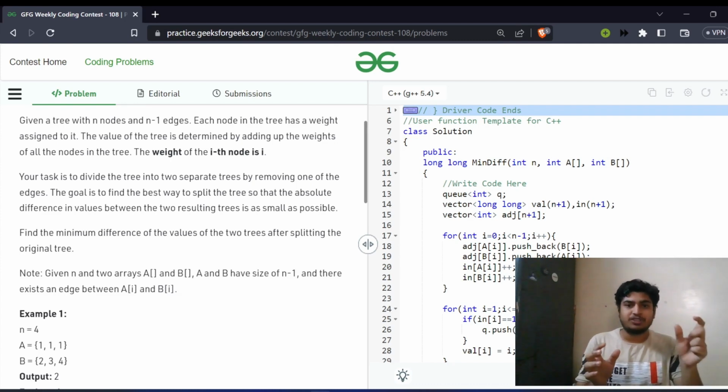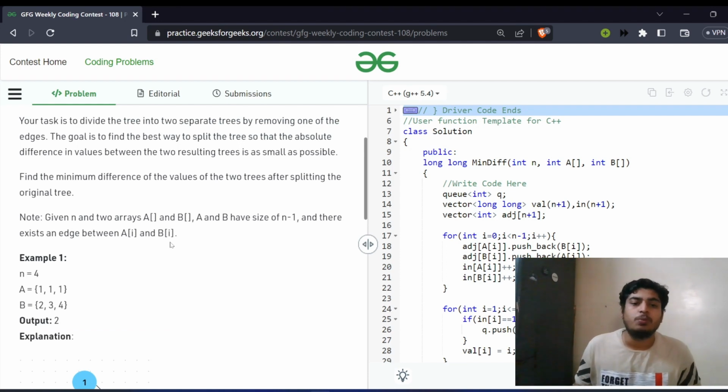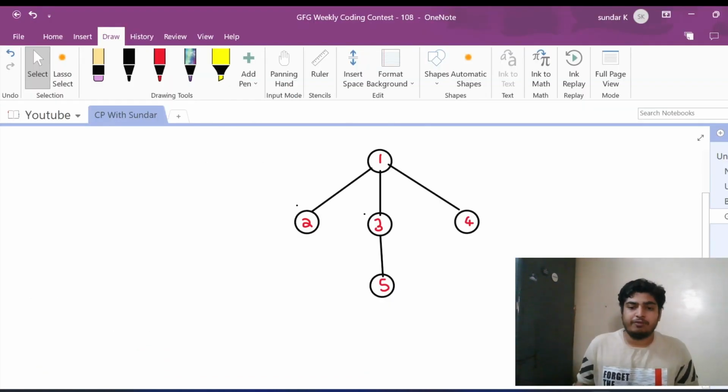Let's say the sum of the first component is S1, and the second is S2. Now we have to minimize the absolute difference between S1 and S2. So that's what the problem is all about. Now let's say we have a graph like this. Let's say we want to remove one of the edges associated with a leaf node, because that's the easiest edge to remove, right?